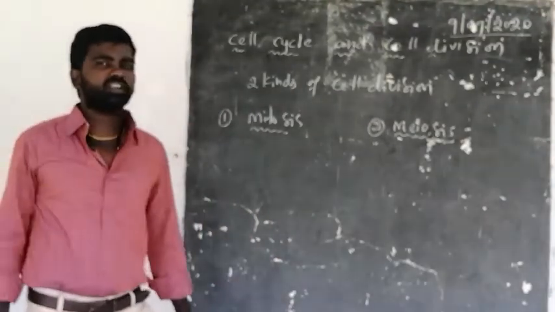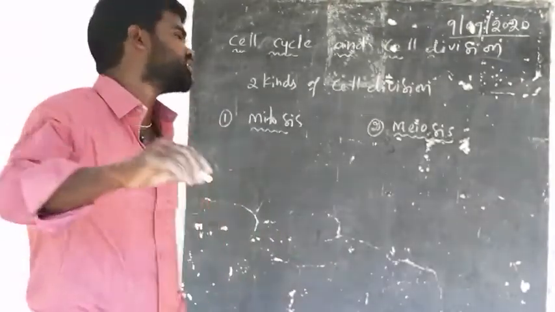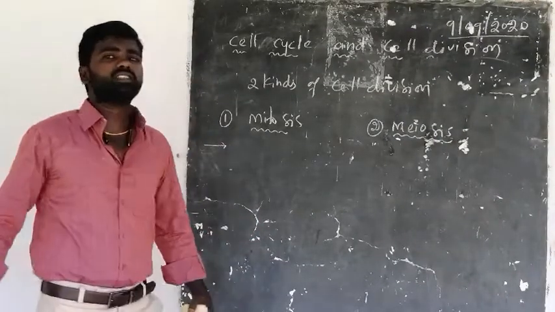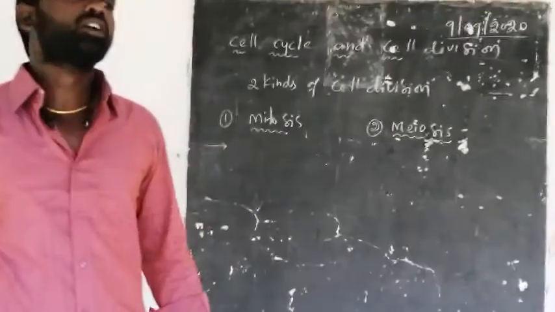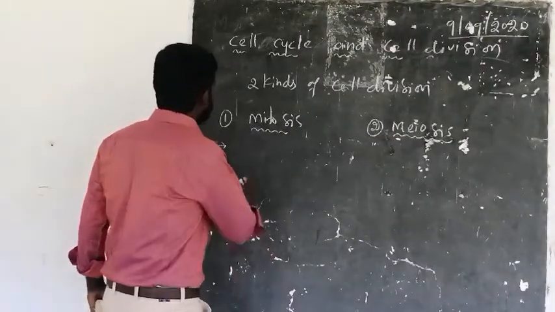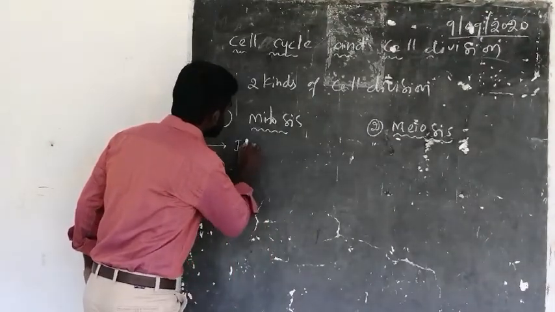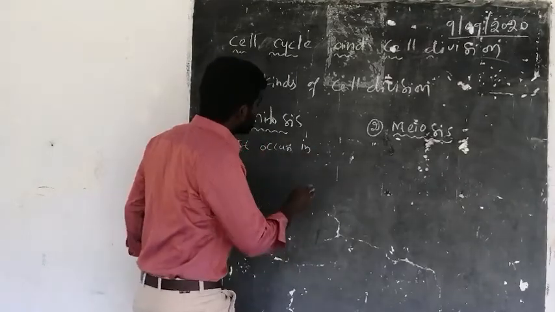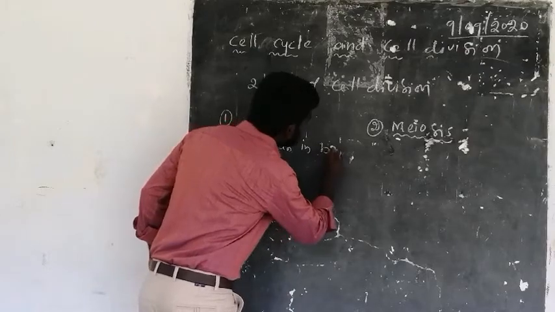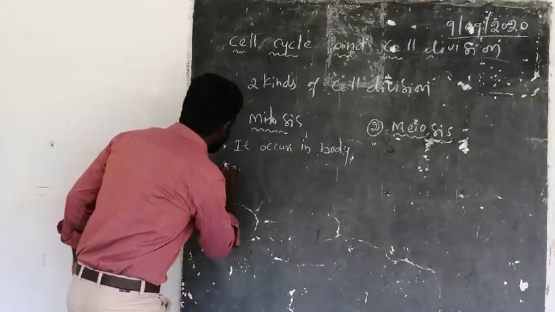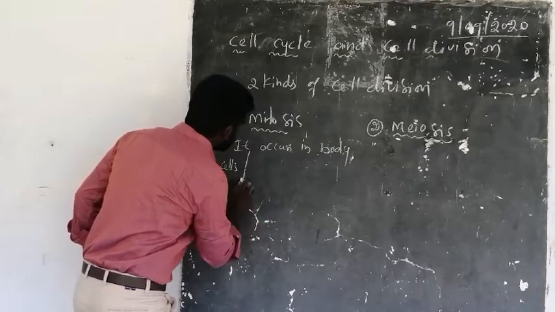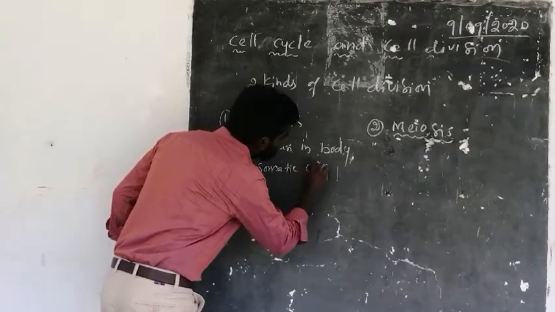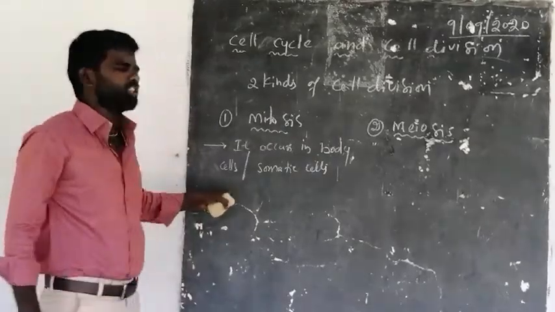Let us see the difference between mitosis and meiosis. Mitosis occurs in body cells or somatic cells, which means fully developed cells.